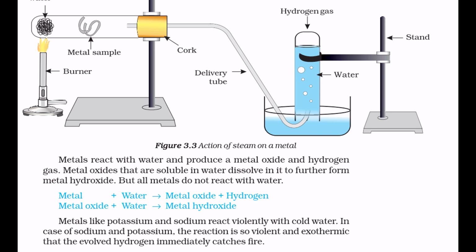Now this is the arrangement. The metal kept is heated in the presence of water, and whatever gas is formed is collected in this test tube by the downward displacement of water. So metals react with water and produce metal oxide and hydrogen gas. Metal oxides which are soluble in water will further dissolve in water to form metal hydroxide. That is, metal oxide plus water will form metal hydroxide.